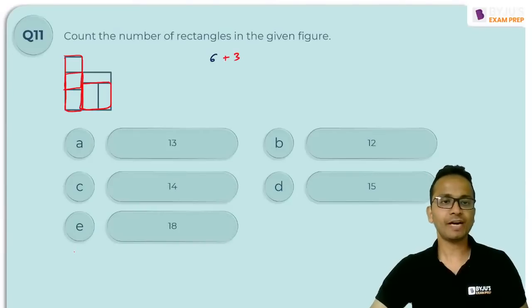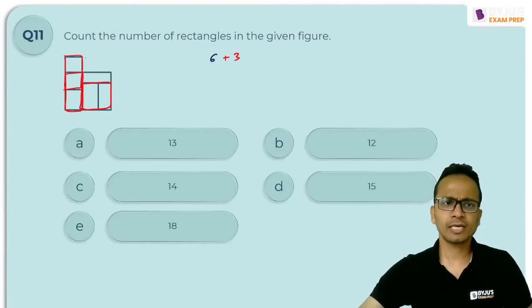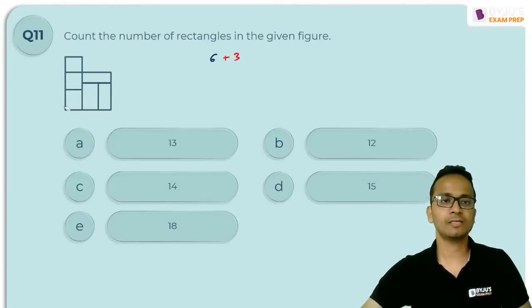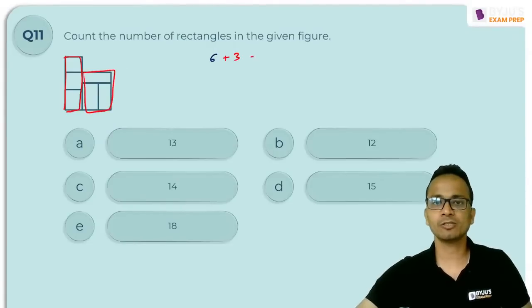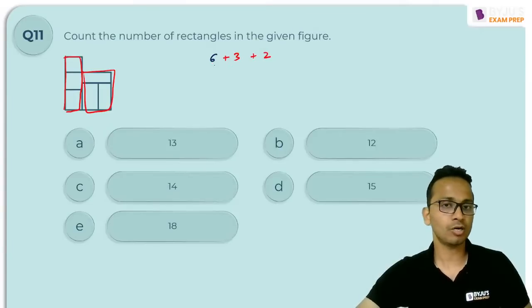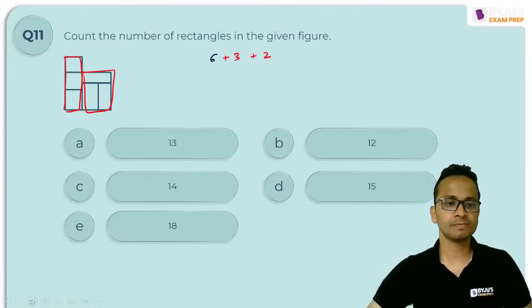Then containing 3 rectangles, I'll mark it with a different color, let's say a red color. So this is 1, and this is another one using 3 rectangles, so plus 2. So 3 plus 6, 9, and 2, 11.